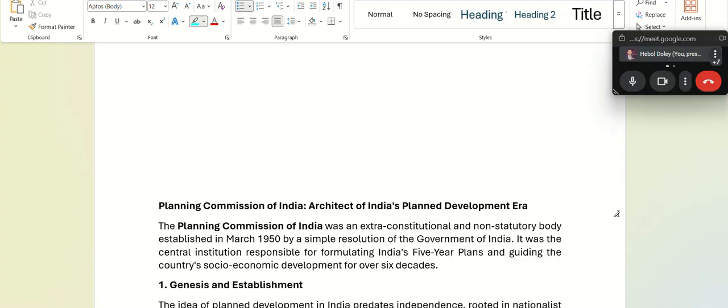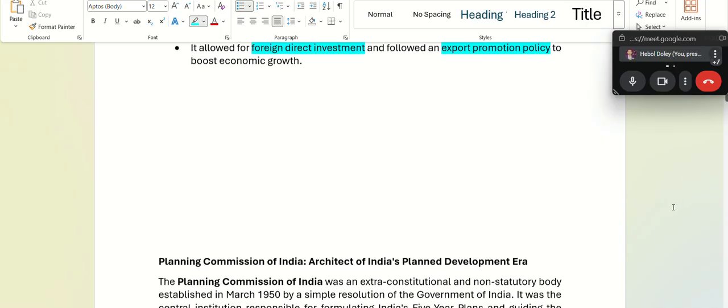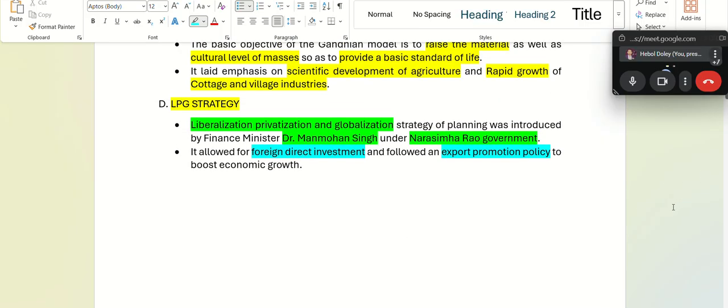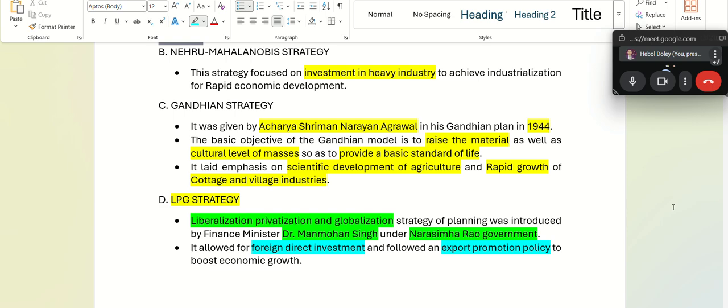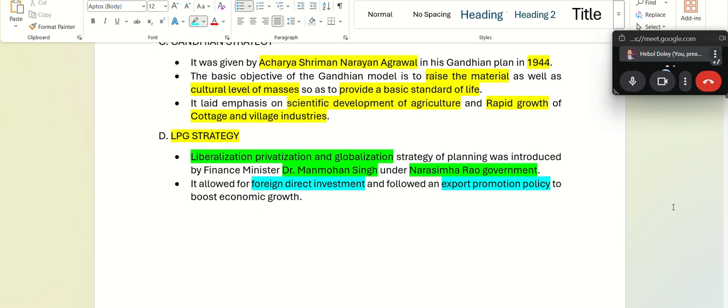Sir, in Gandhi's approach, it provides a basic standard of life, development of cottage and village industries, and scientific development of agriculture. Okay, so LPG focuses on foreign direct investment and export of our country. After the LPG strategy came in, India saw significant growth from an economic perspective, right? Until now, we are following this LPG strategy, all right?